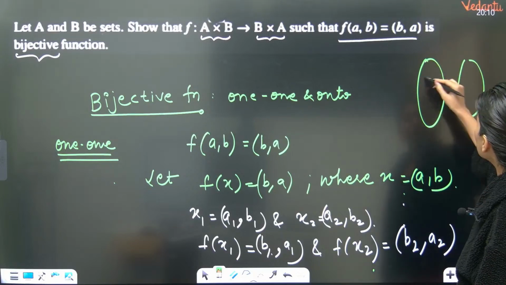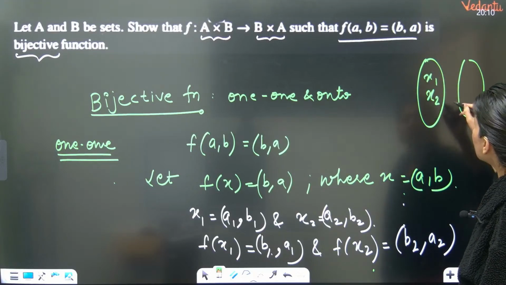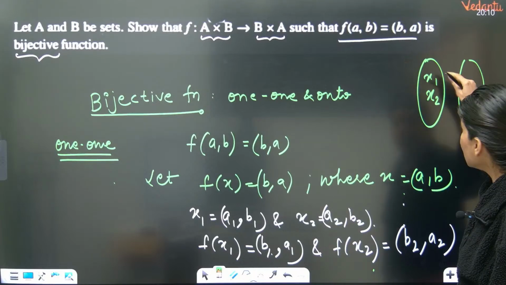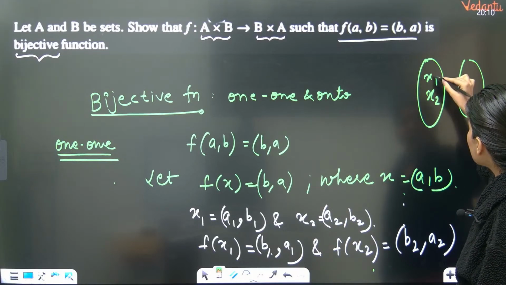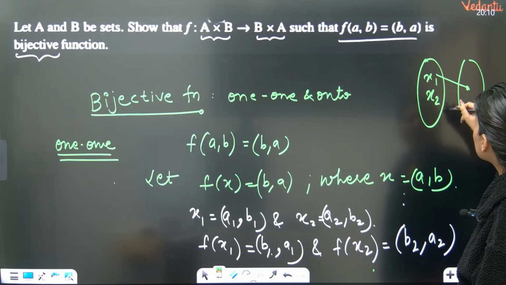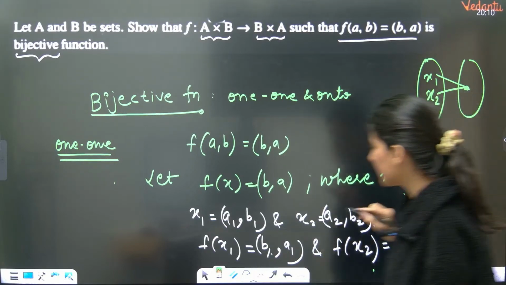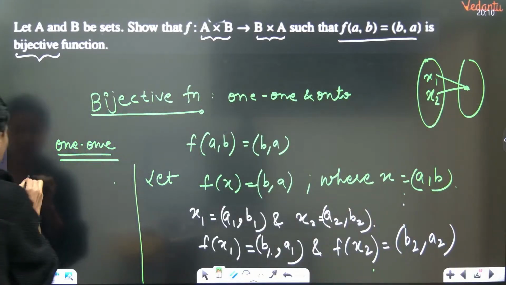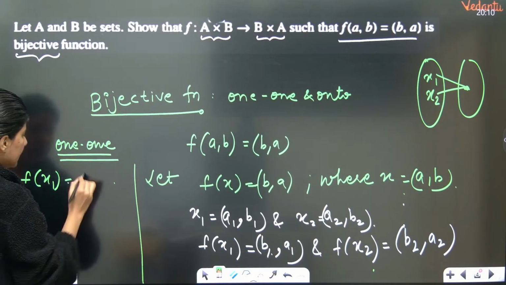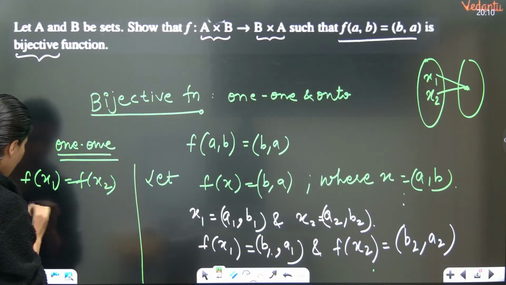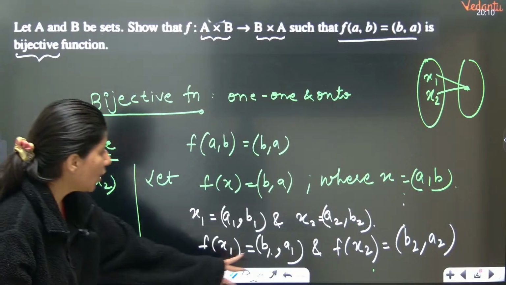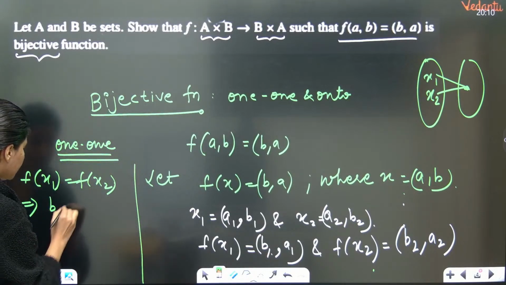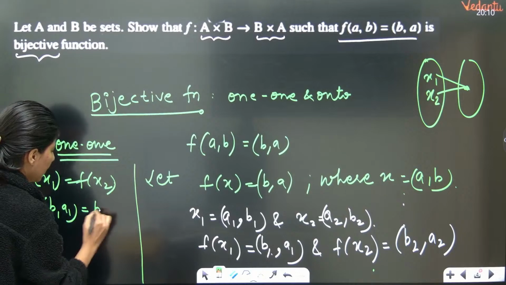I am taking two values, x1 and x2, and I am saying that at x1 also I am getting the same value as at x2. So now f of x1 is equal to f of x2 means (B1, A1) is equal to (B2, A2).